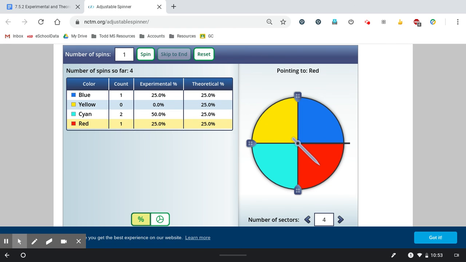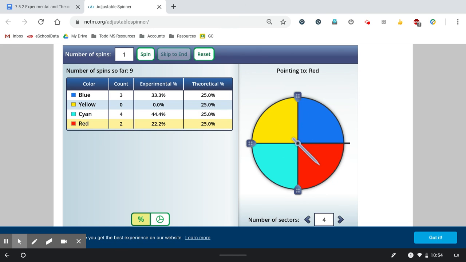What's cool is the more that I spin the spinner, the more my experimental data should approach my theoretical data. So we might see sometimes that one color might come out a little bit more in the beginning, but the more times that I spin this, the more times that I go through my experiment, the better my data is going to be. So I'm going to spin this one at a time a couple of times more just to kind of give you guys an idea.